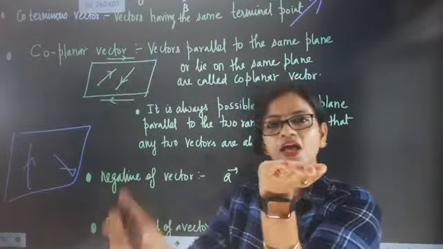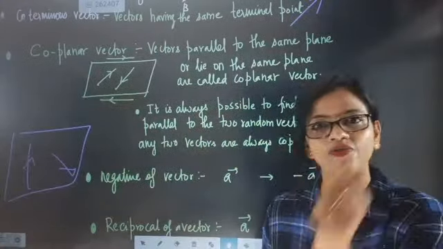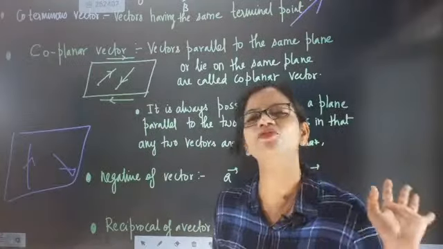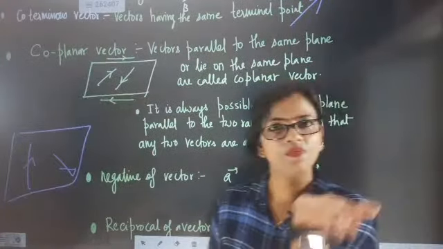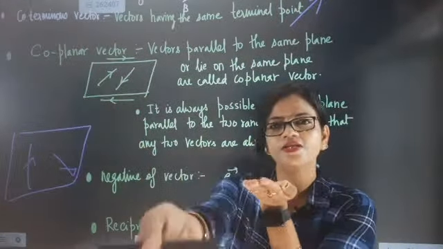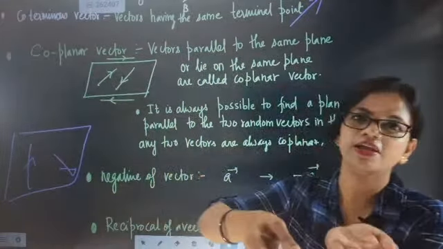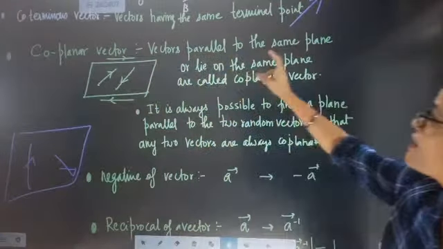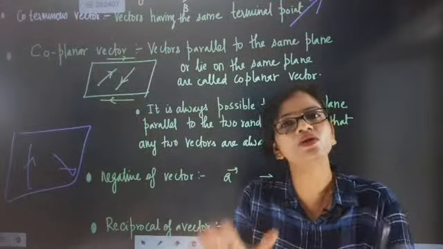So if this is a plane, and any vector is exactly here in different directions, it is also a part of the plane, and that's why it is called coplanar. That's it. No extra information needed, no research. We are not going to do any rocket science in this. We are only going to understand one simple concept: this is my plane, this is the region exactly parallel to my plane, and if any vector is here, I will call it coplanar. That's it. Story over. So vectors parallel to the same plane or lying on the same plane are called coplanar. Now you understood the definition.